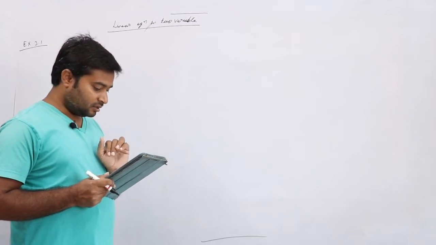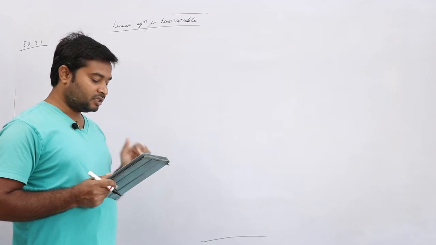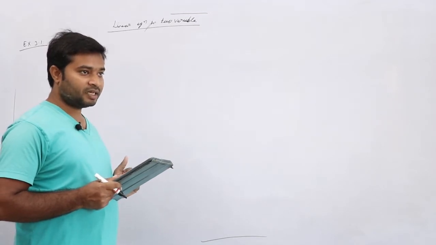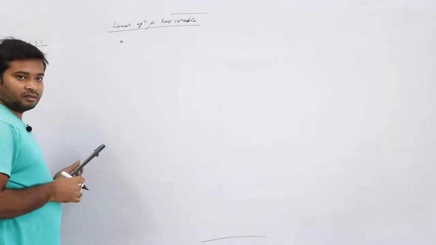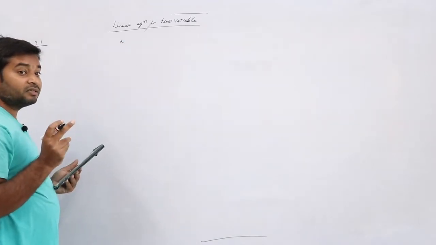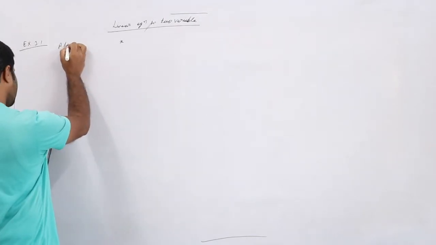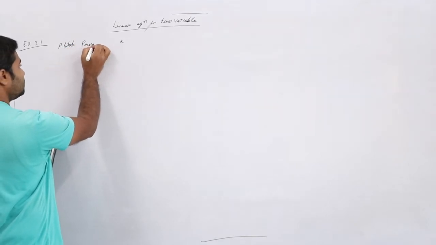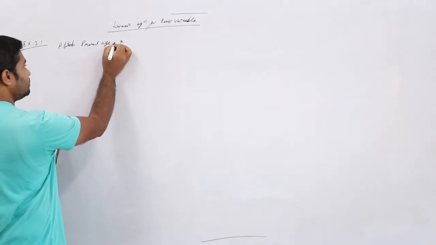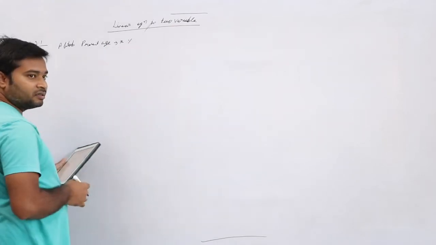Then it says to represent this solution graphically and algebraically. What did they tell us? Let his age be x. Whose age? Aftab's present age be x years.